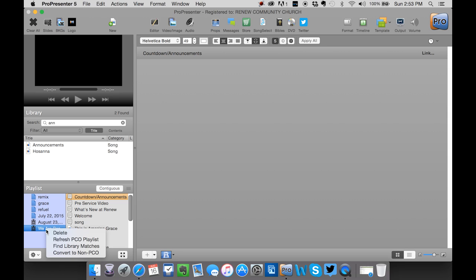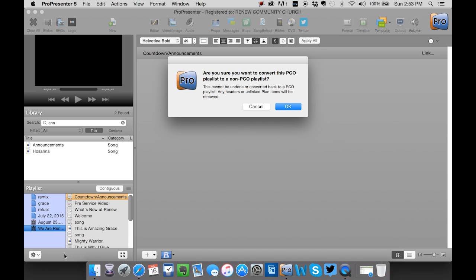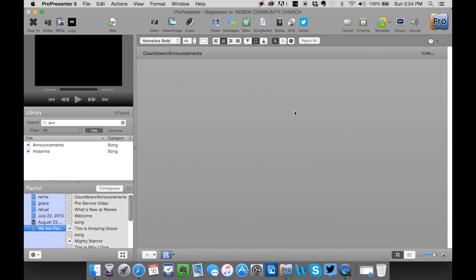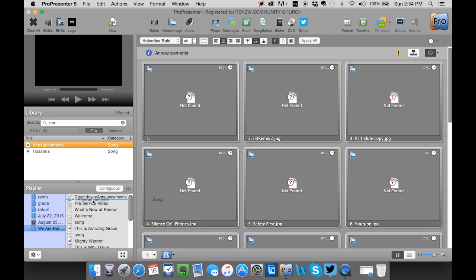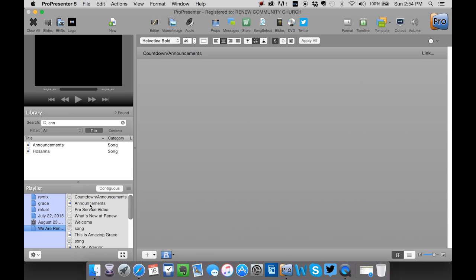So you need to right-click on the playlist, and say Convert to a non-Planning Center Online playlist. When you convert that, it's no longer connected to Planning Center. See, up until now, if Planning Center had a change, it would change automatically in ProPresenter. But most of the time that doesn't happen. We just do this on Sunday mornings. Now any changes that we need to make can happen in ProPresenter. So now if I take announcements and drag them down in there, they'll show up like this. And if I want to clean up my playlist, I can take this announcement and remove it.